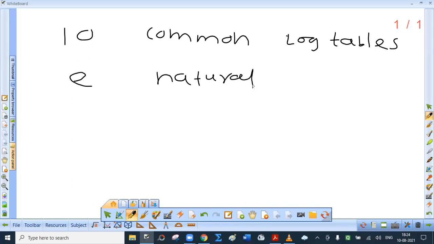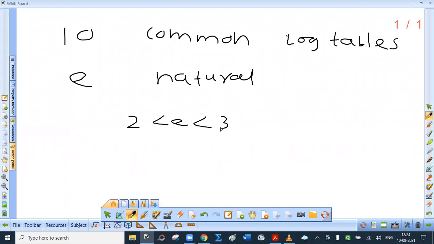Now, naturally, you will ask me, what is e? See, e is an irrational number. So if it is a number, it will have a certain value. Yes, it has 2 less than e less than 3. How it comes, we are at present not interested in this. I'll definitely upload the video regarding e, or we will listen to that in the next lecture only.